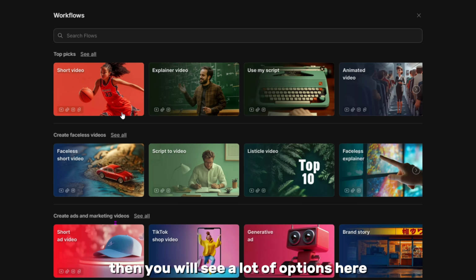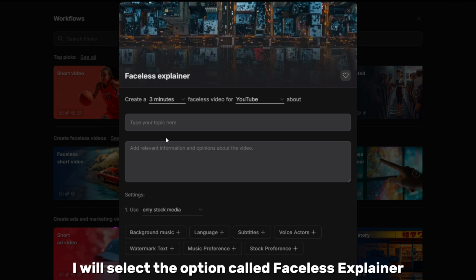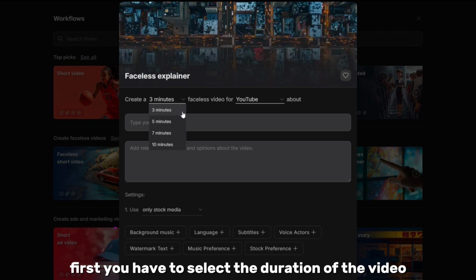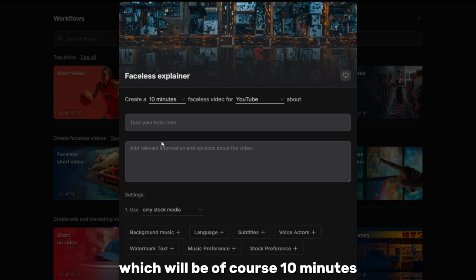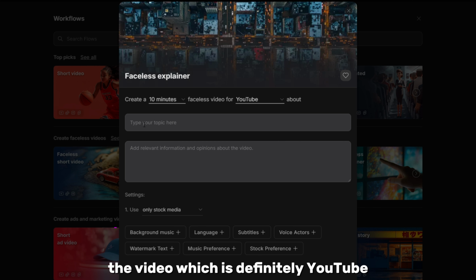Then you will see a lot of options here. You can create short videos, convert your script into a video, create animated videos, and many other different types of videos. But since we are going to create a longer faceless video, I will select the option called Faceless Explainer. After this type of window will pop up. Here, first, you have to select the duration of the video, which will be, of course, 10 minutes. After that, you have to select the platform for which you want to create the video, which is definitely YouTube.